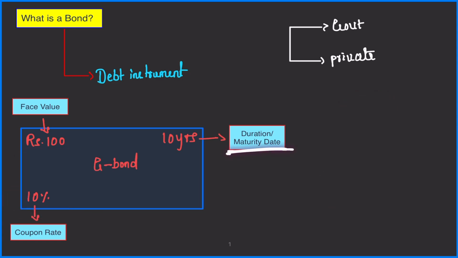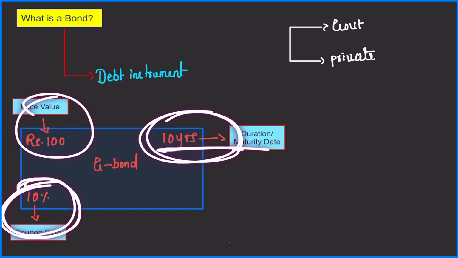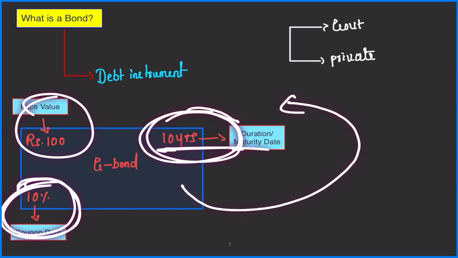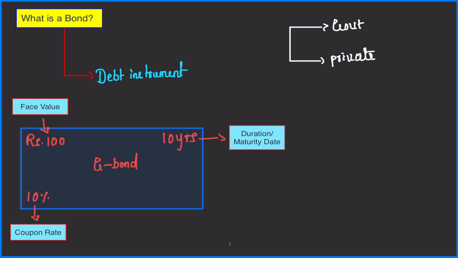And that is called as maturity date or duration of the bond. So, on this bond, government is saying, give me 100 rupees. I will give you 10% interest per annum for 10 years. And after the completion of 10 years, you will return this bond to the government and government will give you 100 rupees back. So this is how bonds work.